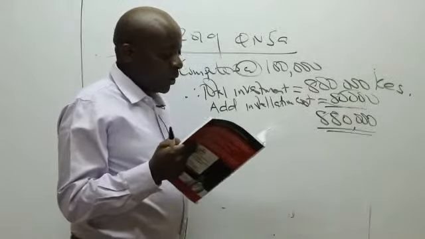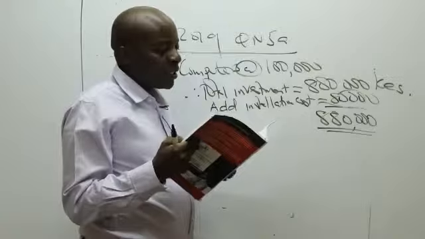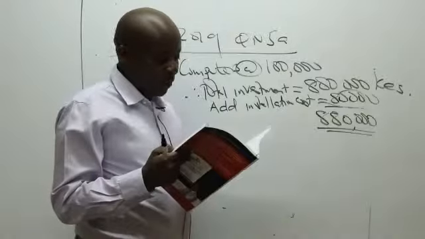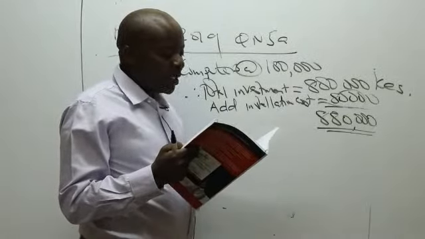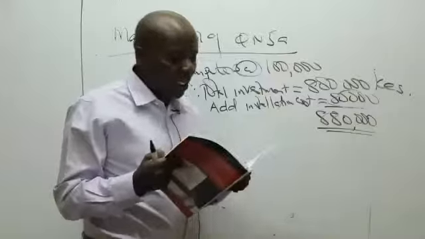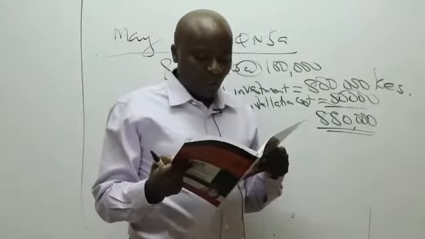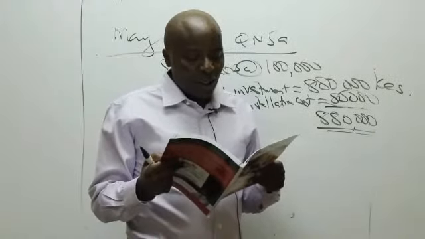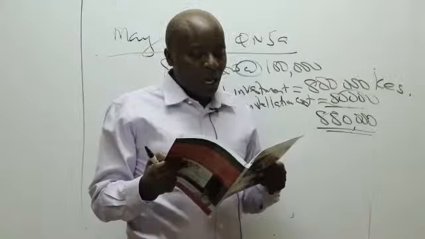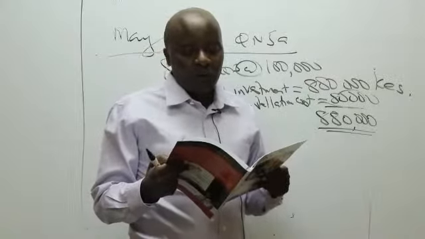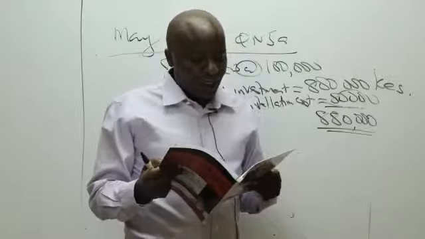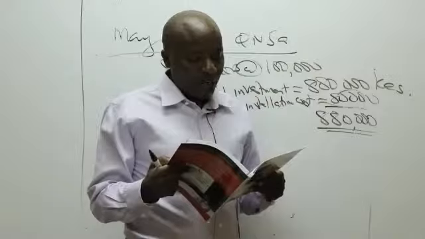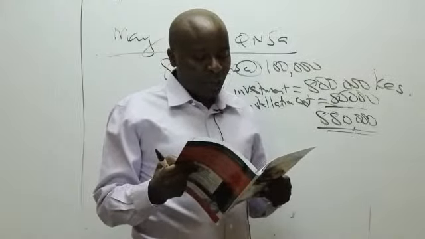Thank you very much. Now we are told the computers are expected to last for 10 years, after which they will be obsolete with 0 resale value. The operations manager proposes that the computers will be useful for 15 years with no resale value. The marketing manager, on the other hand, argues that the company needs the computers for only 5 years, after which they will be disposed of at 50,000 each. The probability distribution of the useful life of the computers is given as follows. So we have the probability, we have useful life of computers 5, 10, 15.